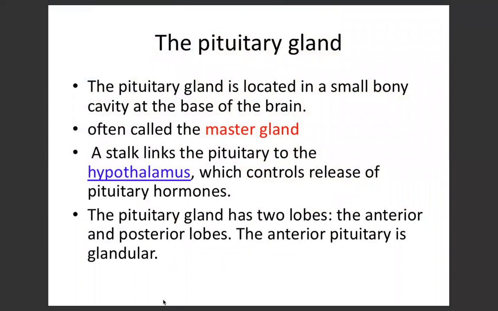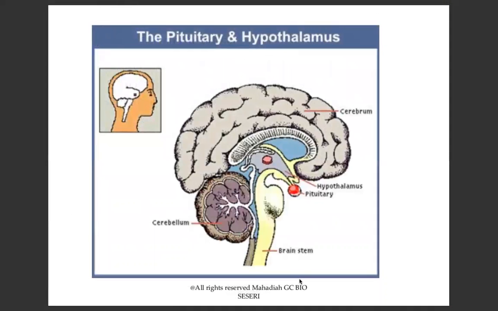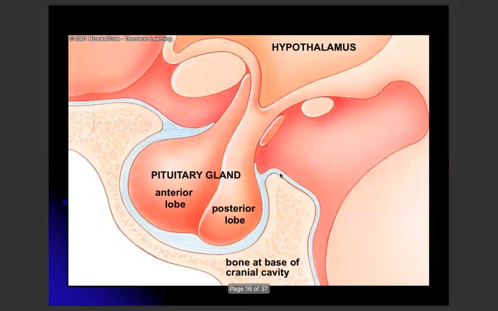Alright. So, teacher revise balik tentang pituitary gland. So, pituitary gland ni often called as a master gland. So, dia controls the releasing of the other hormone by other endocrine gland. So, pituitary gland ni, dia ada 2 lobes, the anterior and posterior lobes. Okay. Nampak location dia dekat je dengan hypothalamus. Alright, so ini adalah gambaran untuk structure pituitary gland. So kita ada anterior and posterior.